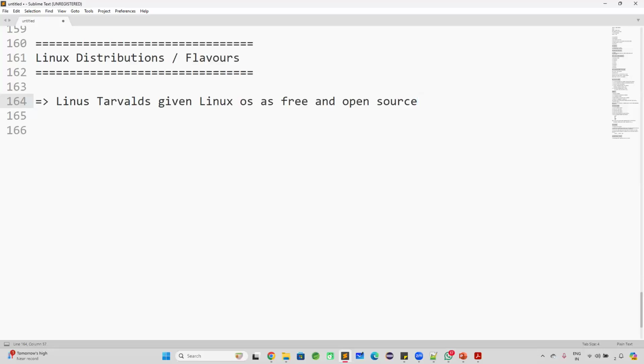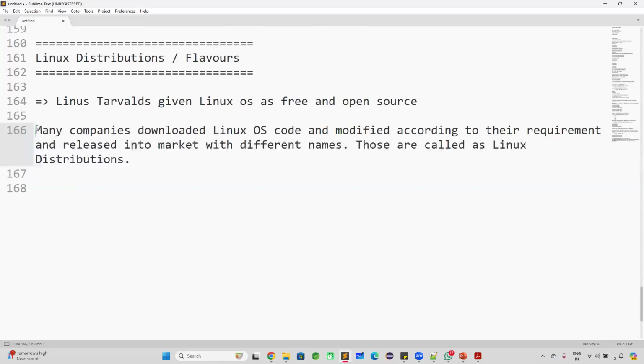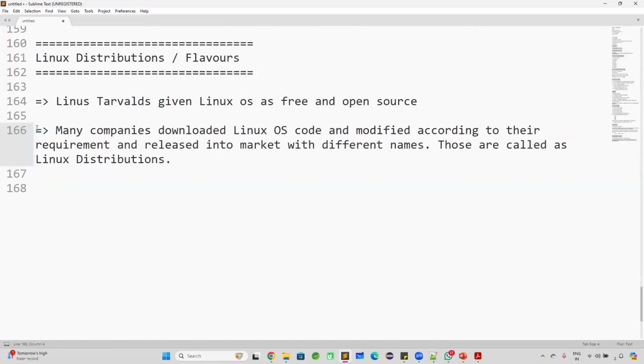When he gave the source code for free, so many companies in the IT industry downloaded the Linux OS code, modified it according to their requirements, and released it into the market with different names.